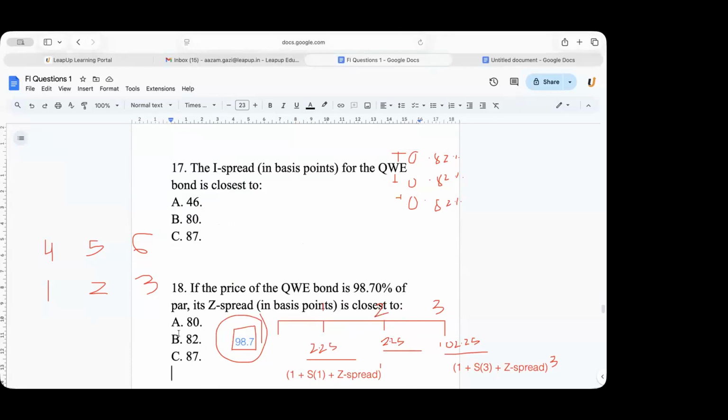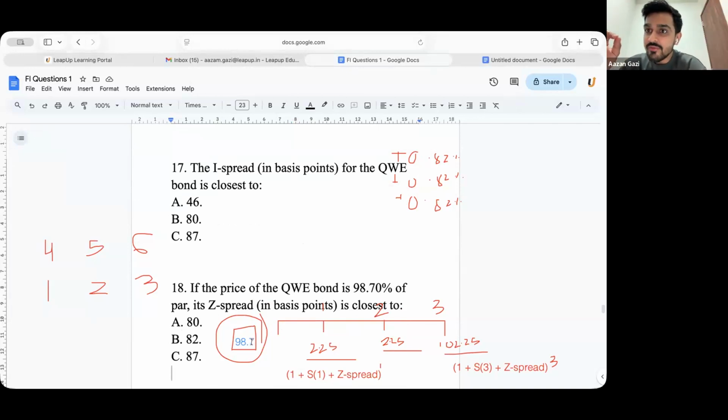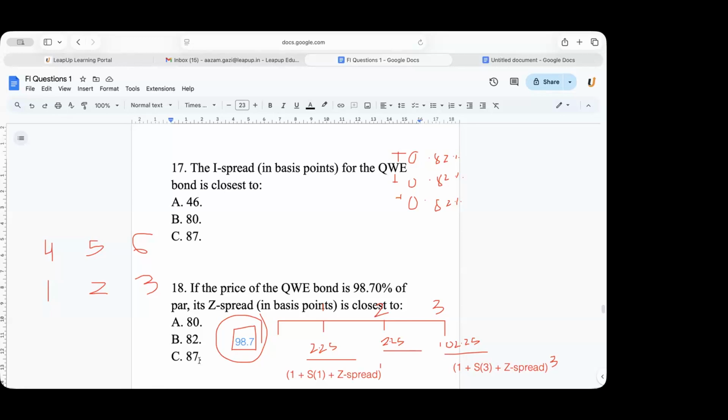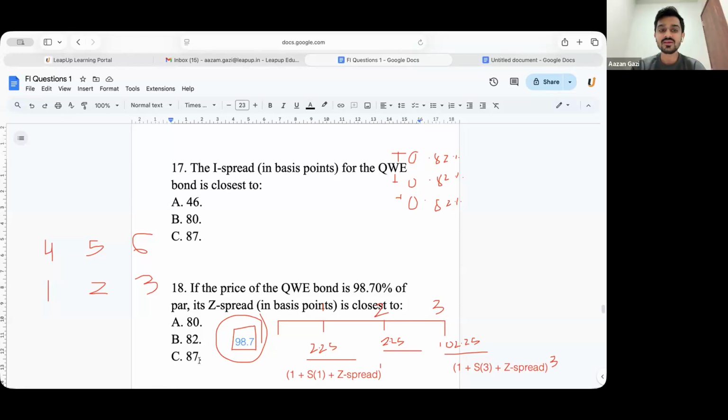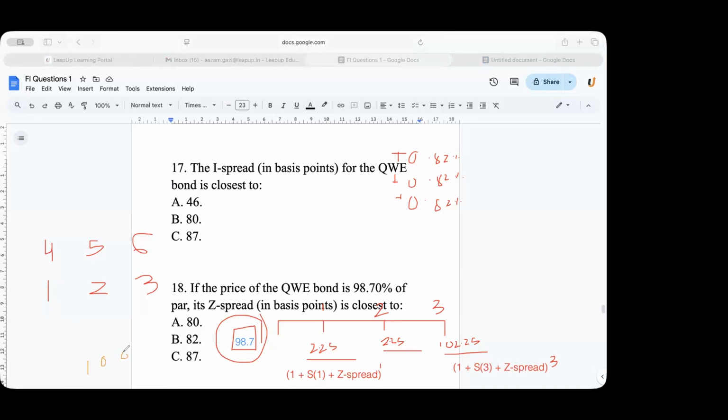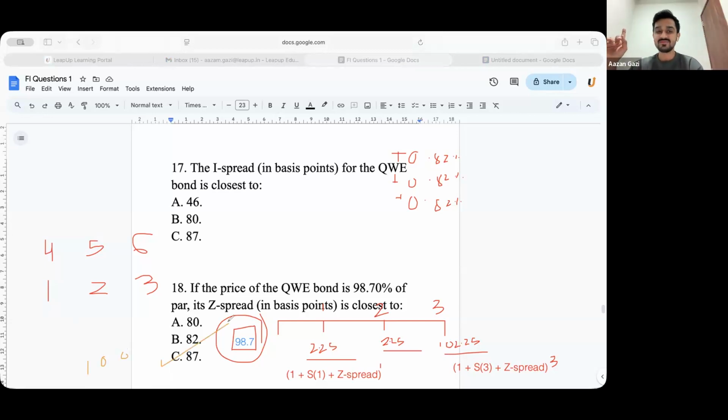Suppose, guys, if you were getting a price greater than 98.7, which would be the correct answer? Yes, sir, the correct answer would be A. Why A? Do you have to increase the denominator or decrease the denominator? Let's just say the answer you were getting would be 100. Then if it is 100, the denominator has to be increased, so that the price comes out lower, and the correct answer would be 87. Is that clear? Yes, sir.